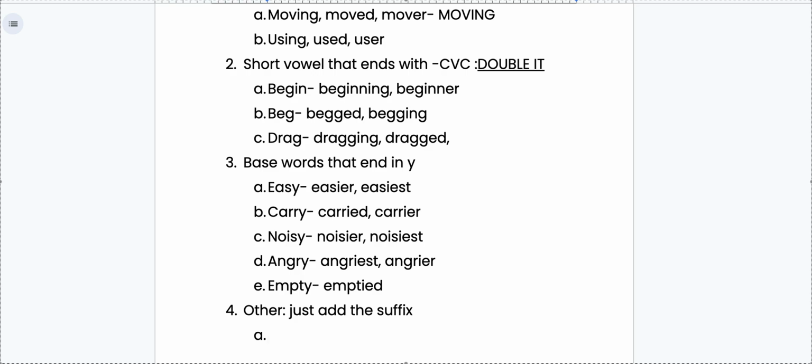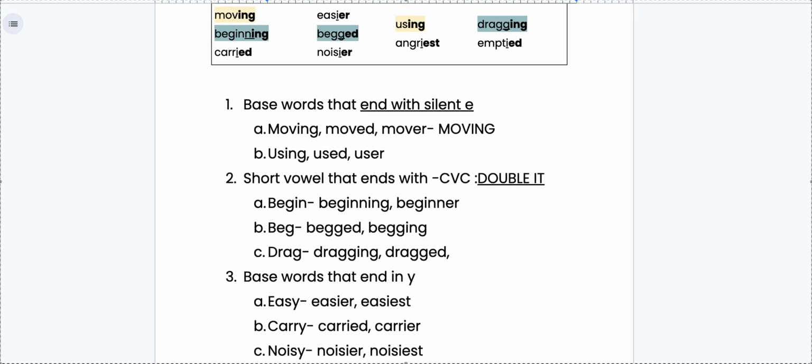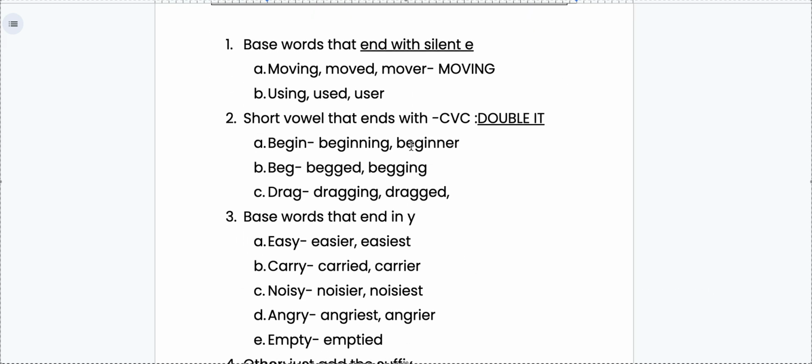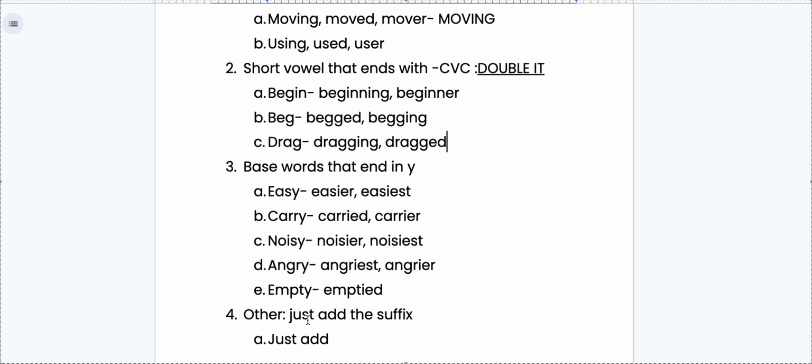You're not going to drop anything. You're not going to add anything. You're not going to change anything. You are just going to add. Just add, okay? Thankfully, we don't have any spelling words that use that this week, okay? But just know that there is a fourth rule, and the fourth rule is you just add it.